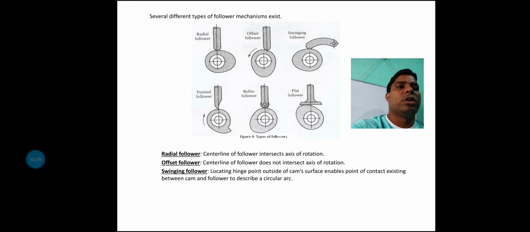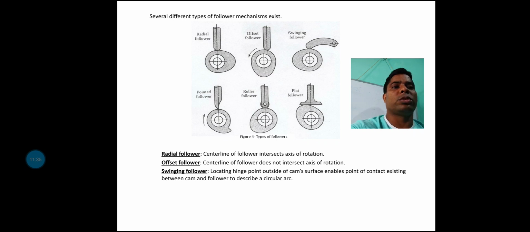That means the follower is fixed at one point. That point is a tightly hinged point, and on the other side it is supported by a spring load. The cam rotates at a certain speed, and with each rotation it pushes up the swinging follower.